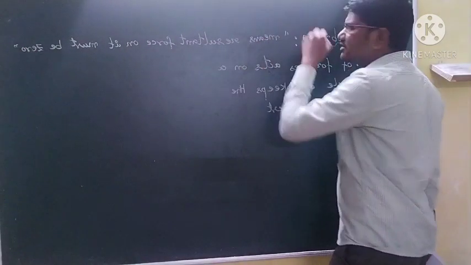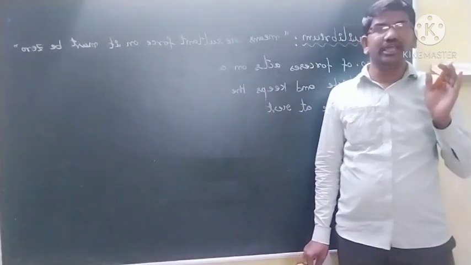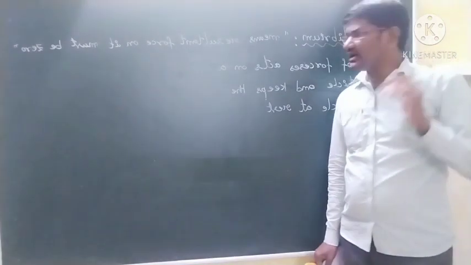Then we say that the object is said to be in equilibrium when a number of forces act and the resultant is zero.